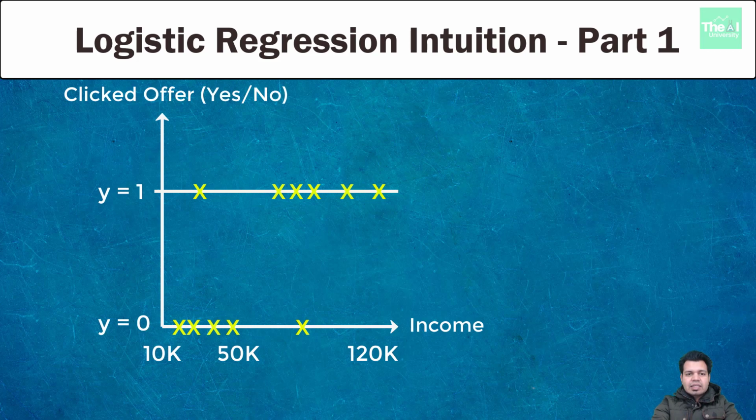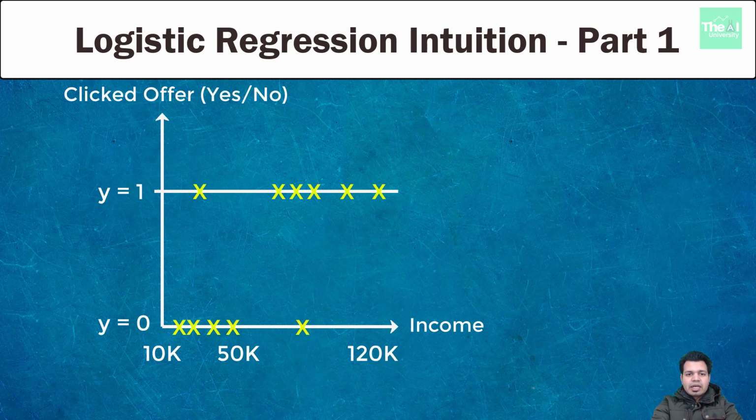We can see that fewer data points are lying at y equals 1 for income ranging from 10,000 to 50,000, and most of the data points are lying at y equals 1 beyond 50,000, that is, income beyond 50,000. Please note that y equals 1 here represents that a customer has clicked on the email offer, and y equals 0 means he or she has not clicked on the email offer.